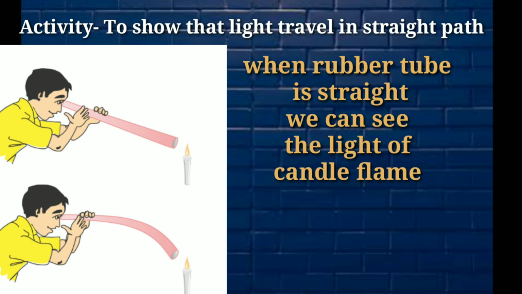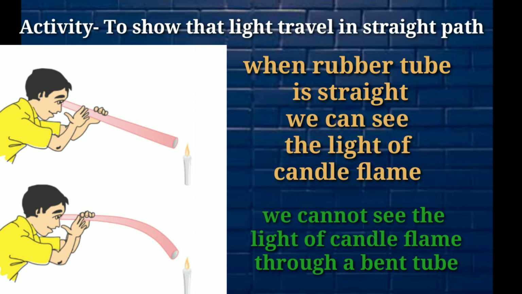Now what will you do? Now bend the rubber tube a little and look through it at the candle flame again. Are you able to see it? No, we cannot see the light of the candle flame through a bent rubber tube. This means that the light of the candle flame can travel through the hole of a straight rubber tube but not through the bent rubber tube.